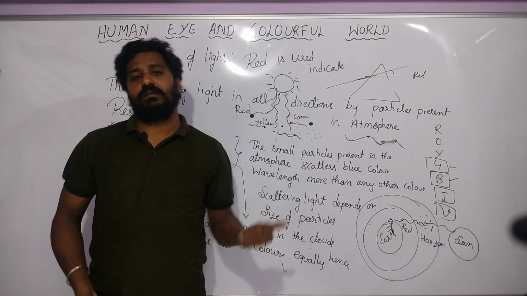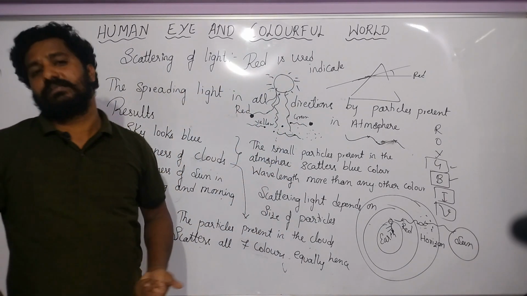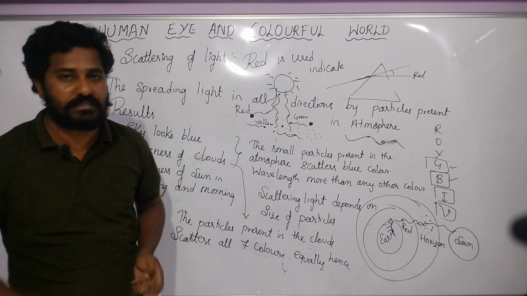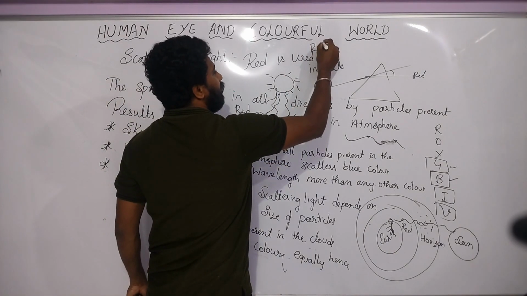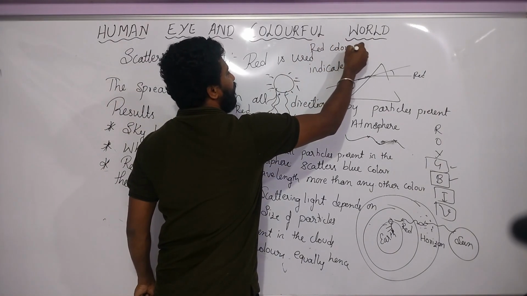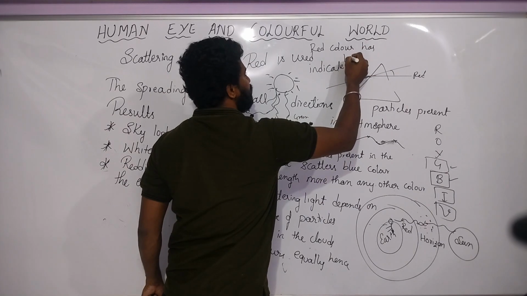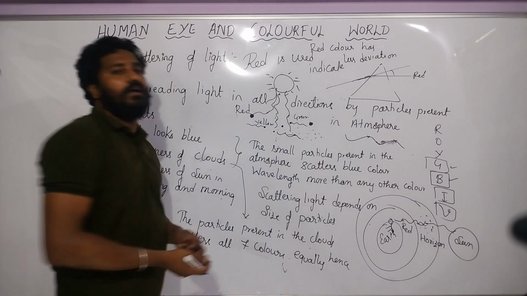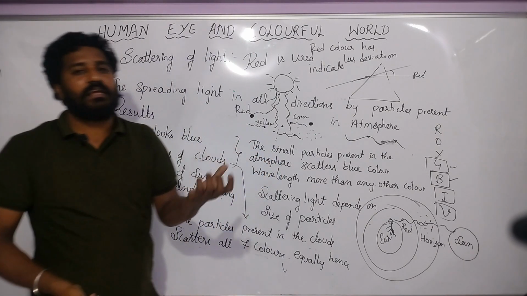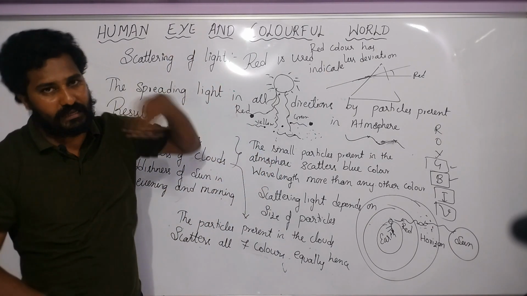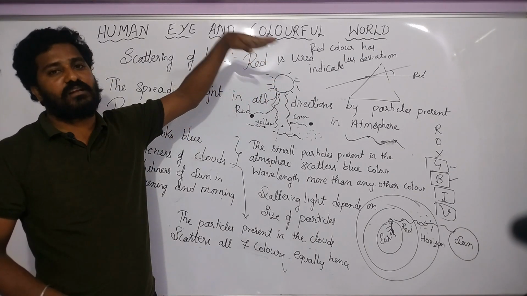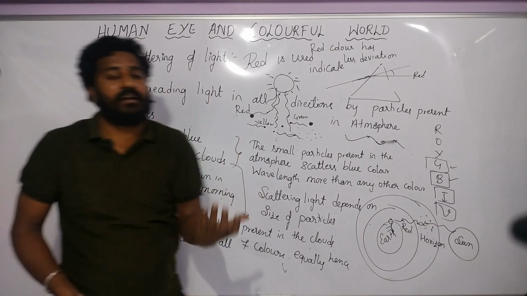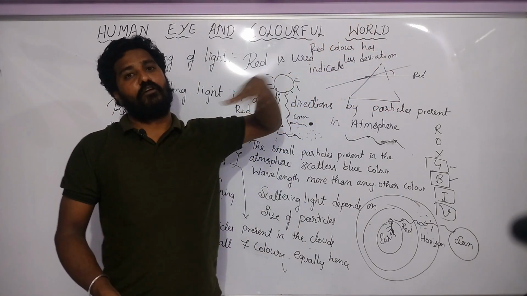So this is the reason that we use the red color to indicate danger signal. Why do we use the red color to indicate danger signal? You have to write mainly two reasons. The first reason is red color has less deviation. Less deviation in the sense it bends very less. Red color has less deviation compared to the other colors, and it has a longer wavelength so that it can reach the observer for a longer distance.